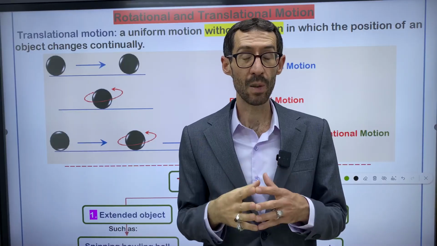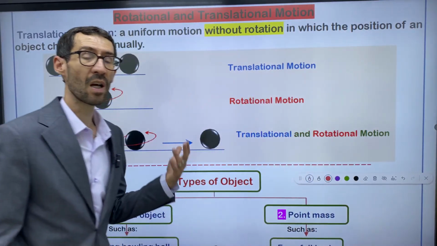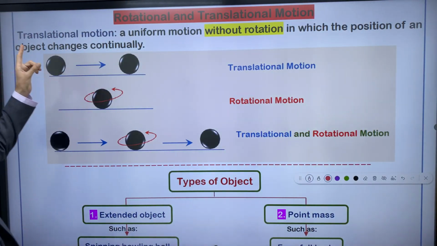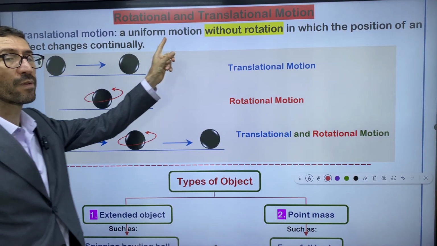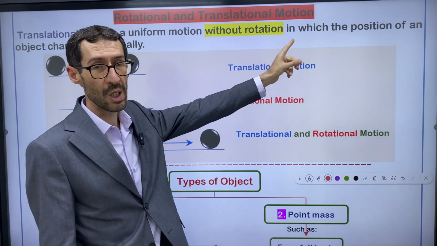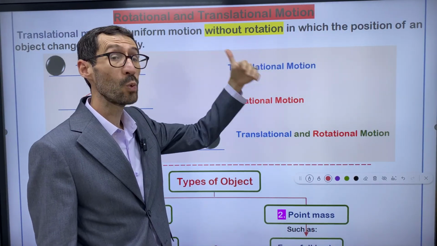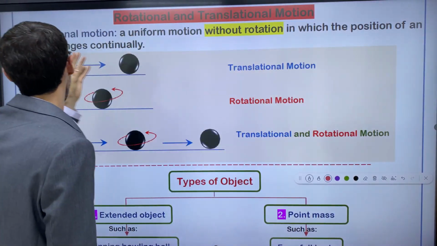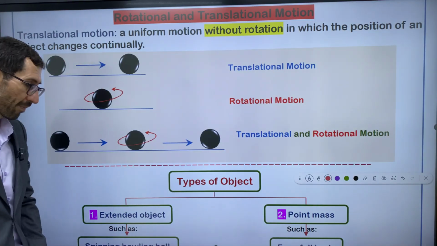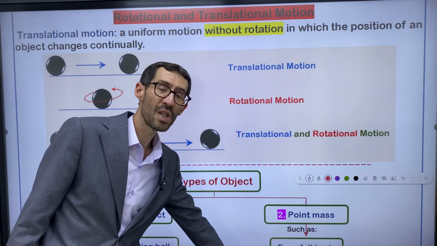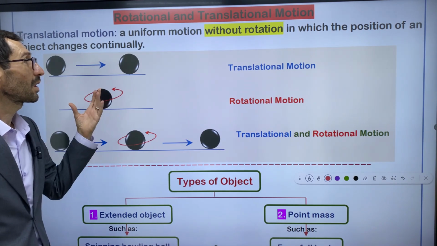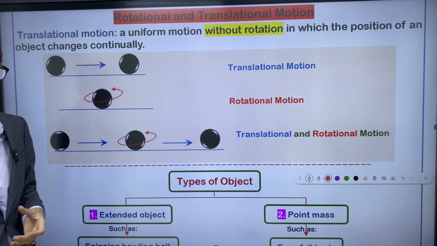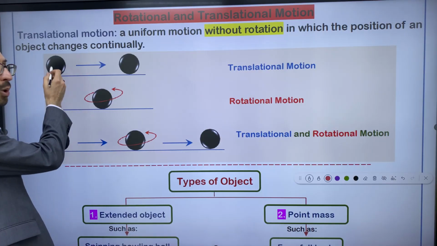So what is translational motion? Let me read the definition, and after that, I'll explain it. Translational motion is the uniform motion without rotation, in which the position of an object changes continually. Like this bowling ball.